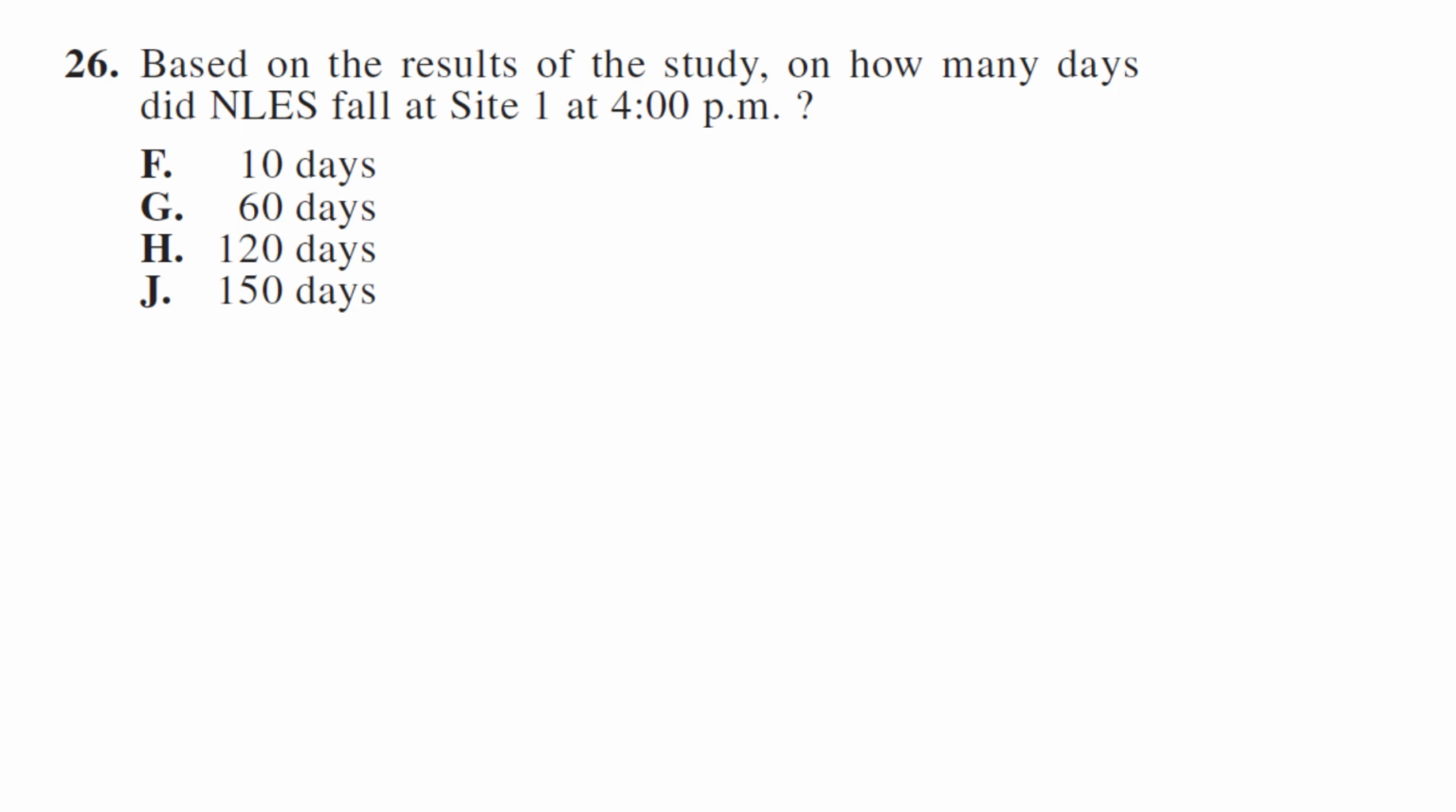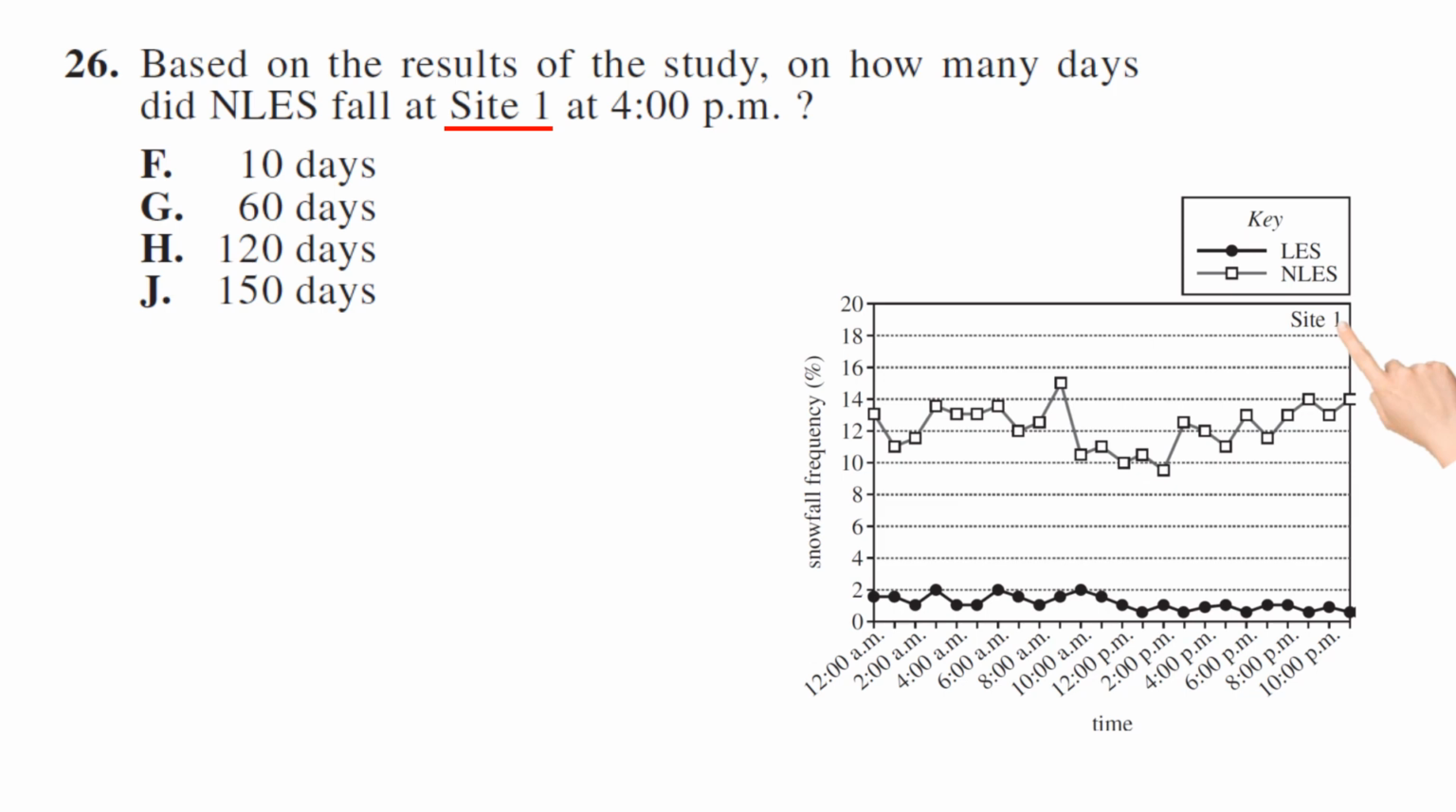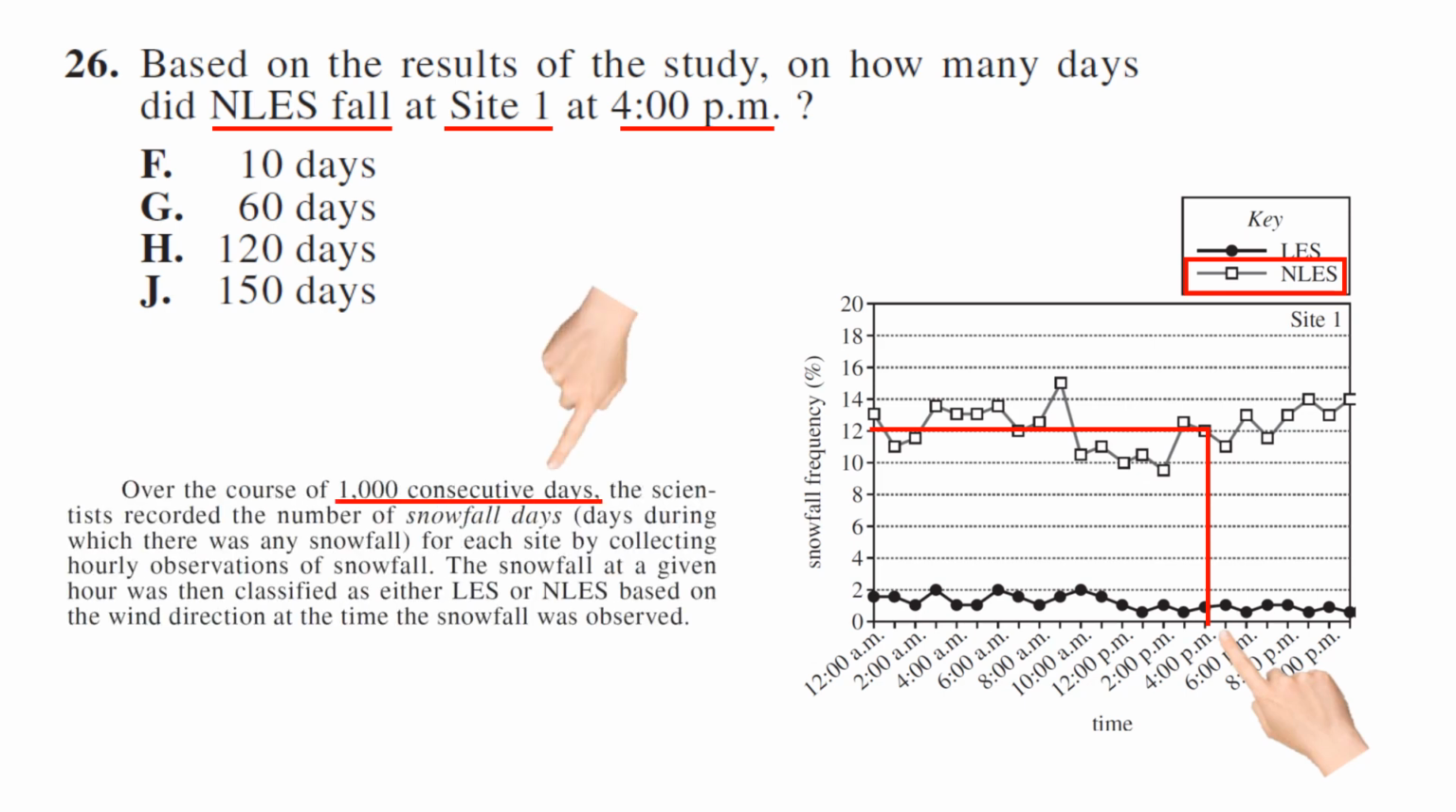Number 26, based on the results of the study, on how many days did NLES fall at site 1 at 4 p.m.? All right, NLES, 4 p.m. So it has a 12% frequency. Well, how many days is 12%? We have to go back to the reading. And it says over the course of 1,000 consecutive days, it recorded the measurements. So 12% of 1,000 is 120. H.